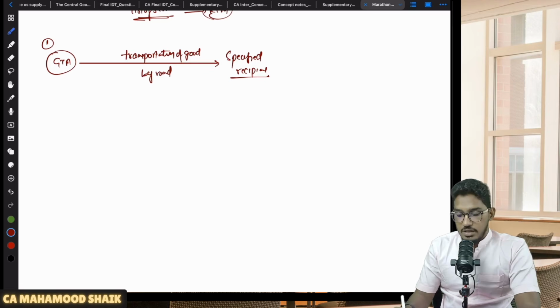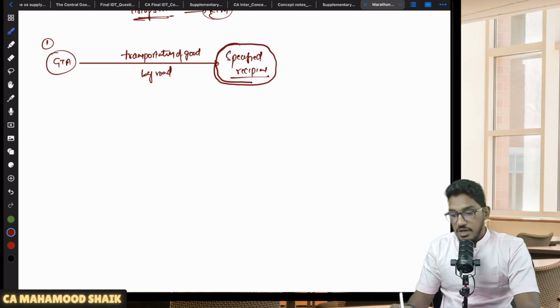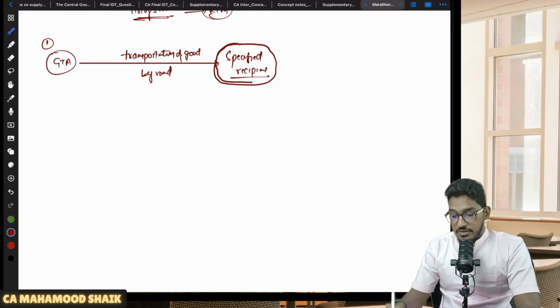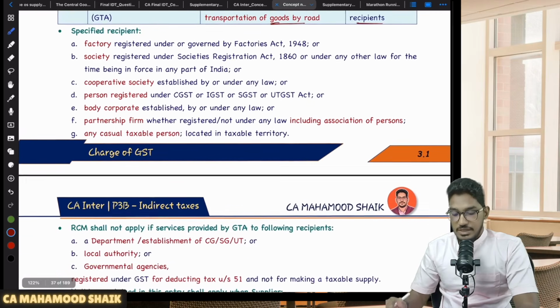On the other hand, sir, you are telling RCM will become applicable only when the recipient is a specified recipient. Sir, who is that specified recipient? Let us see. In order for RCM to become applicable, the recipient must be a specified recipient. Who are those specified recipients?